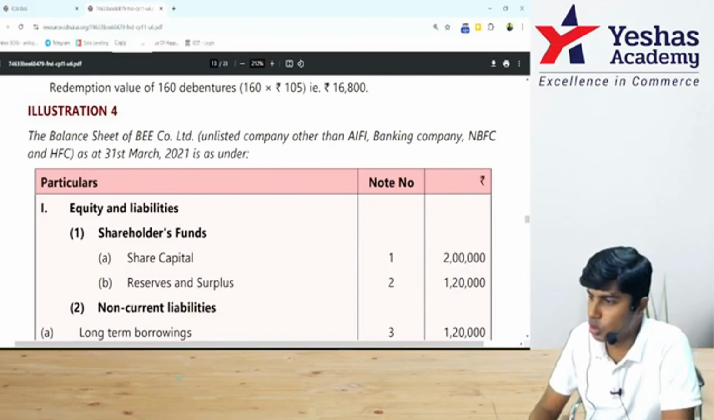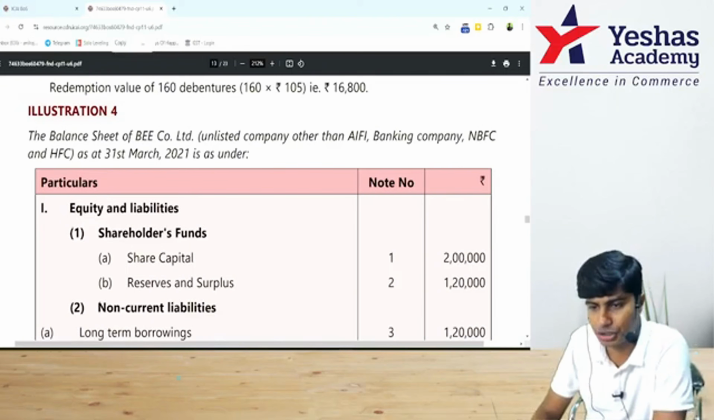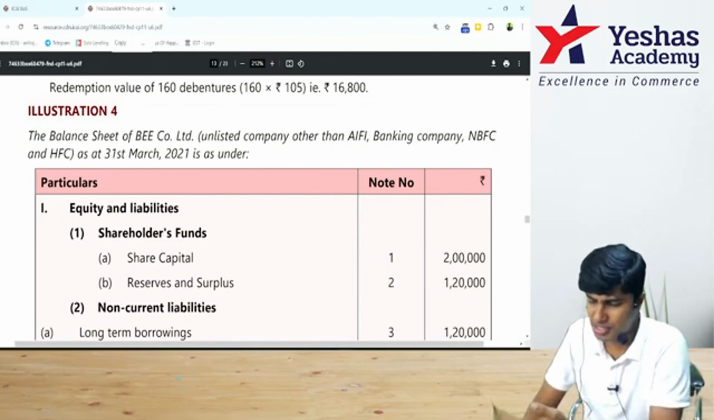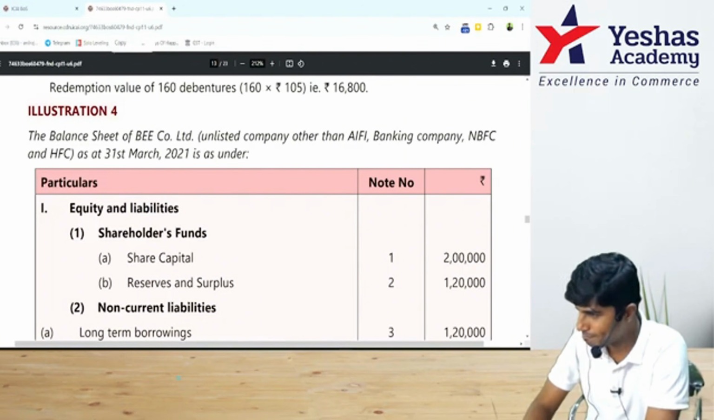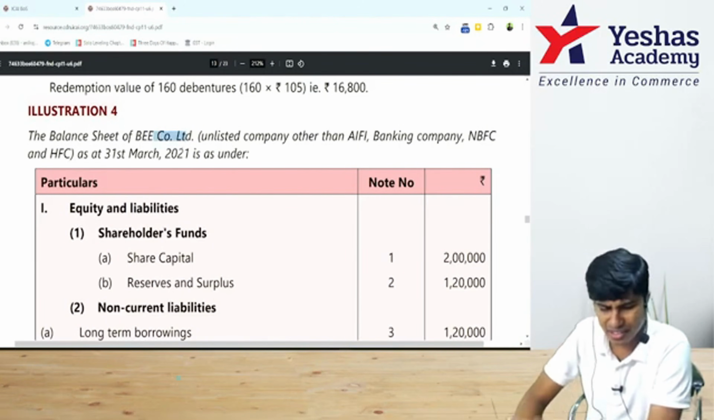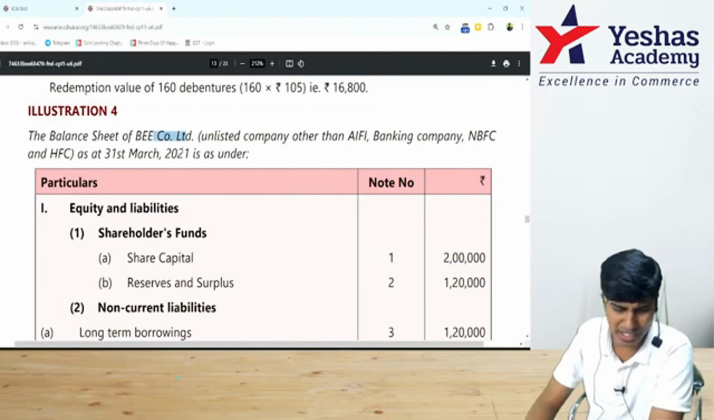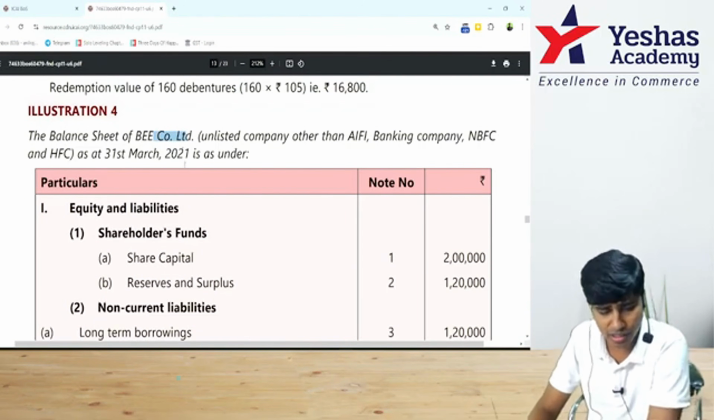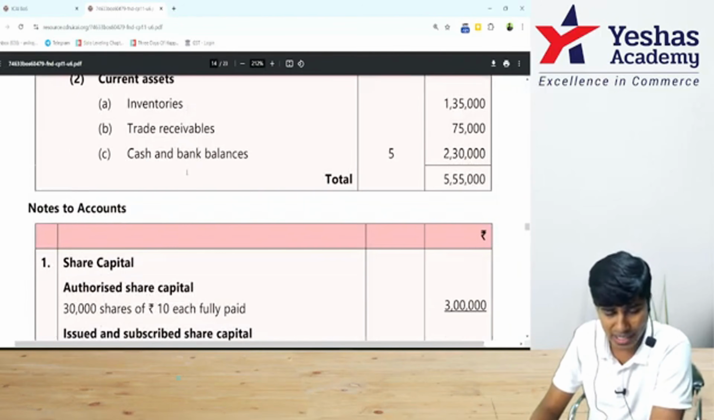Come on, let's now solve illustration number 4 on redemption of debentures. This is a question from our study material. Ready? Read. Balance sheet of BEE Company Limited. Other than AIFI, unlisted company, NBFC and HFC, don't worry about all of that. Don't even worry about this balance sheet. Quickly come to the end.